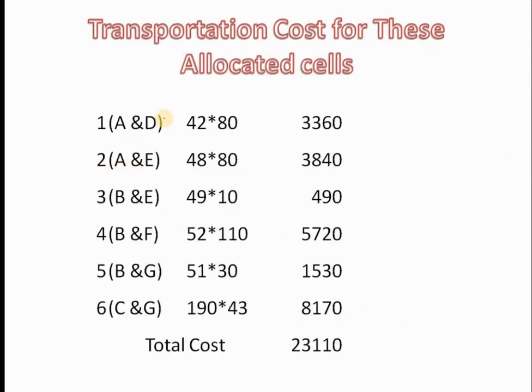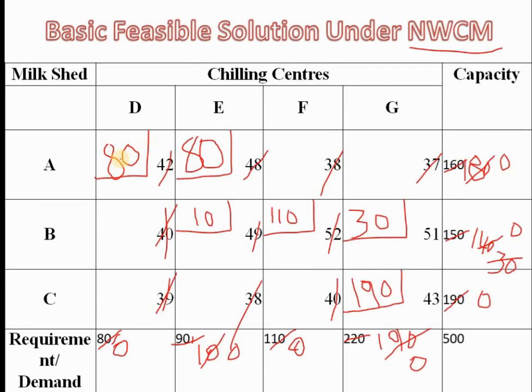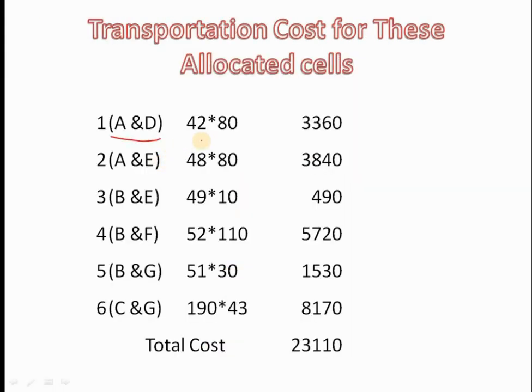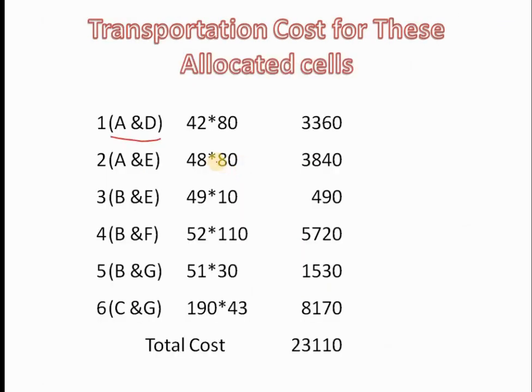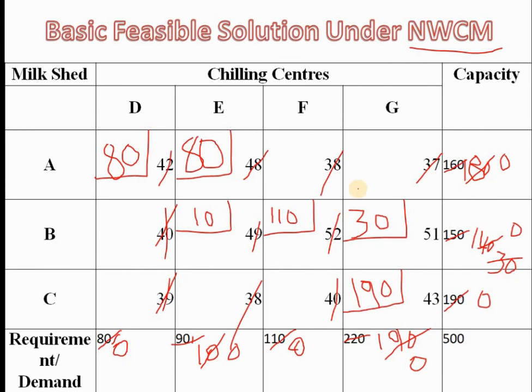So A1 D1, 80 allocated value and 42 cost. 80 into 42 is 3360. And A2 E1, 80 allocated value, cost is 48. 48 into 80 is 3840.